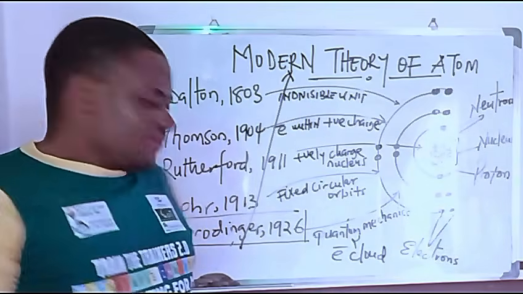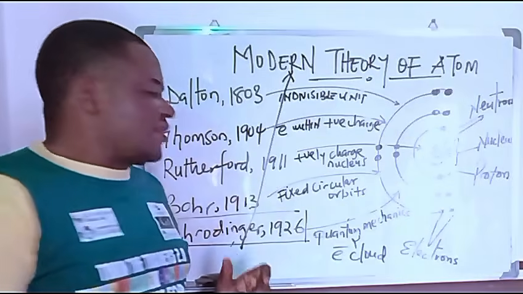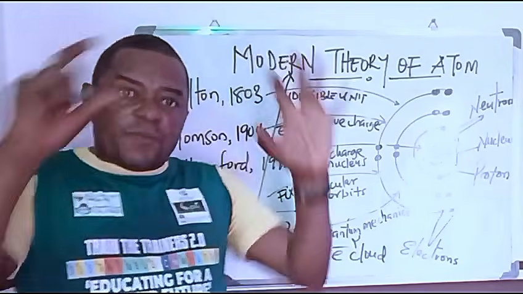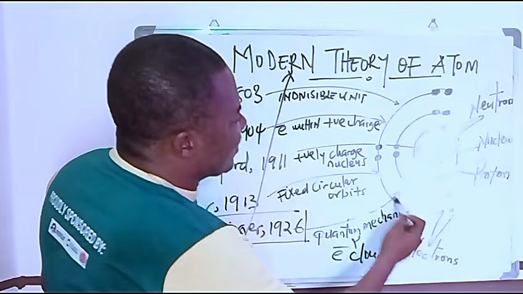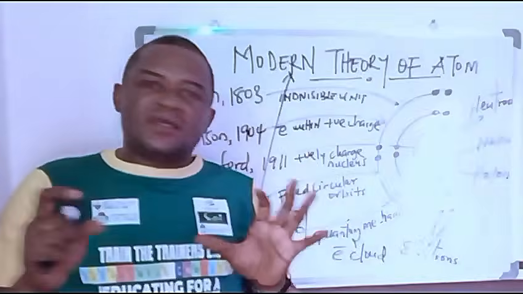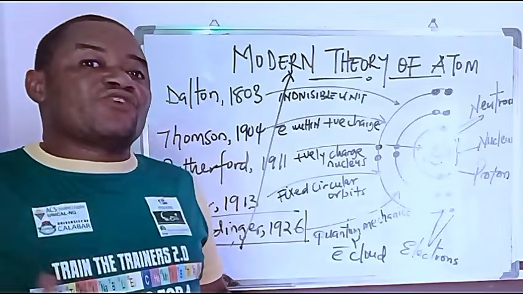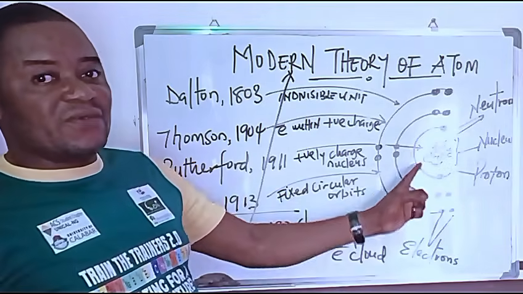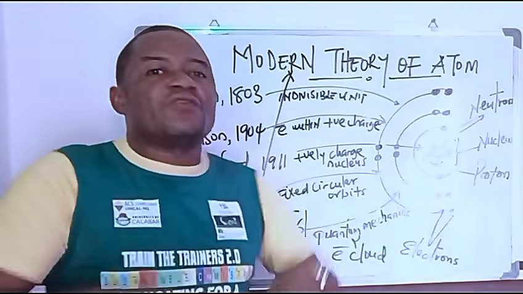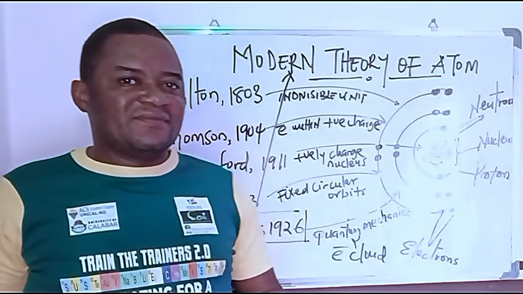From the modern theory, he believes that if we follow Niels Bohr and say that there are orbits that are fixed and electrons are moving around them like the galaxy, it will not be true, because a point will come when this particular electron will lose hold of the grip of energy that is coming from the nucleus and will collapse into the nucleus, and that means even life itself will not exist.